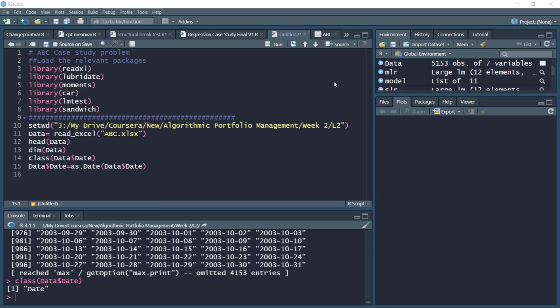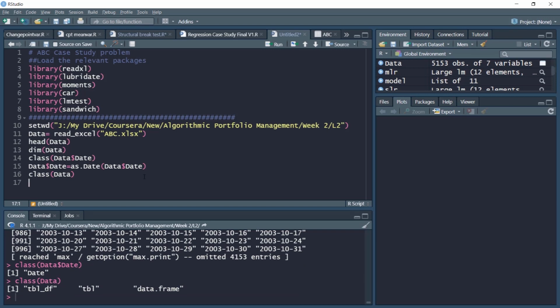So to summarize this video, we loaded the relevant packages, and then we set the working directory. We read the data file, which is abc.xlsx, in our data variable, which is essentially a data frame. We can check that also. For example, you can type the class command and check the data frame. It's a data frame. Then we checked the dimensions of this data. We converted our date variable from POSIXct datetime object to purely a date object. From the next video, we'll try to visualize the data with its relevant properties.